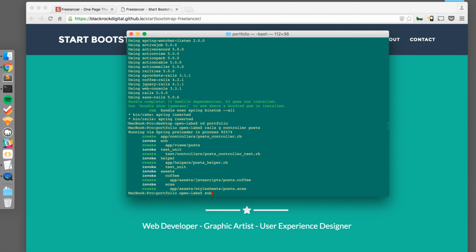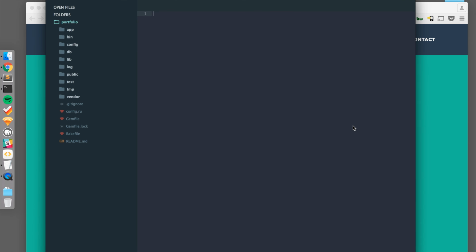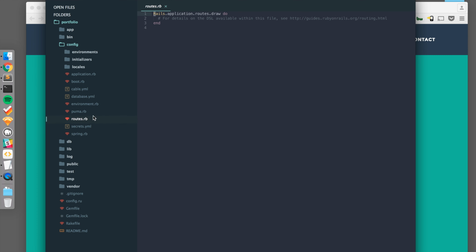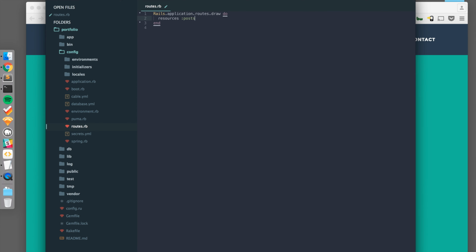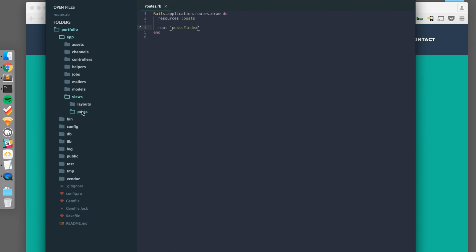To do this, I'll open up Sublime Text and navigate to our routes, that's under config, routes.rb. I'll take out these comments and add resources :posts, and I'll set up our home page with root posts#index. Okay, cool. So now I will create our index and our show views for posts.